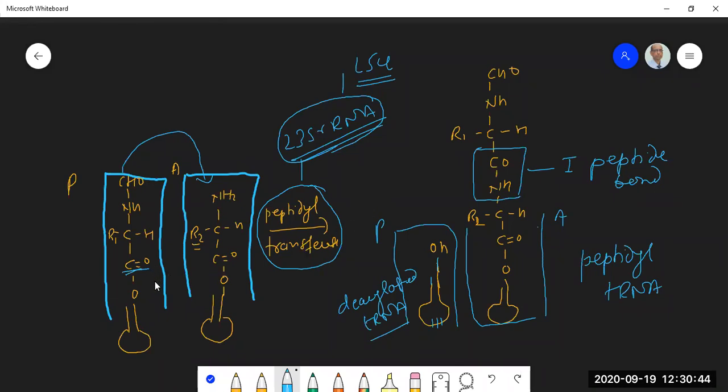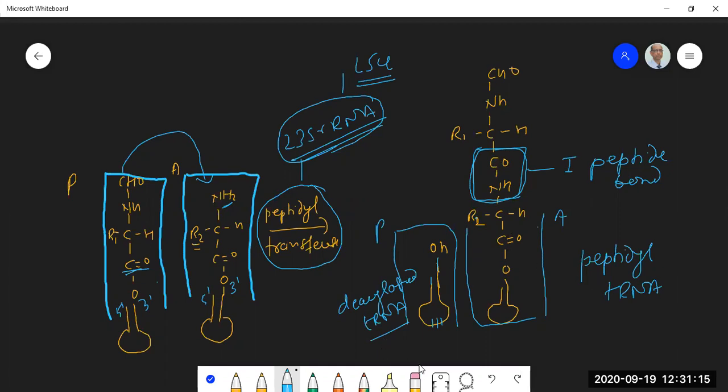You have on the P site the initiator tRNA. Now you can understand how it is esterified here to the tRNA. This is the 3' end of the tRNA, and this is the 5' end. During peptide bond formation, this entire first amino acid will be transferred to this amino group here. So you will have a peptide bond formed here. This is the second amino acid, this is the first amino acid, and this is called peptidyl tRNA.